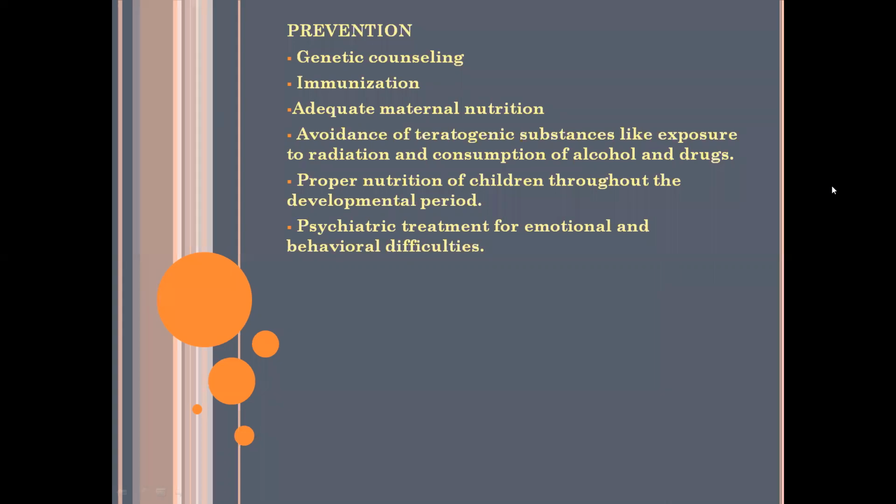Next is proper nutrition of children throughout the developmental period. So the child should be fully provided with nutritional foods throughout the developmental period. The next, psychiatric treatment for emotional and behavioral difficulties. So for any kind of behavioral or emotional difficulties, the parents and family members should take them for psychiatric treatment. Okay, so these are the prevention of mental retardation.